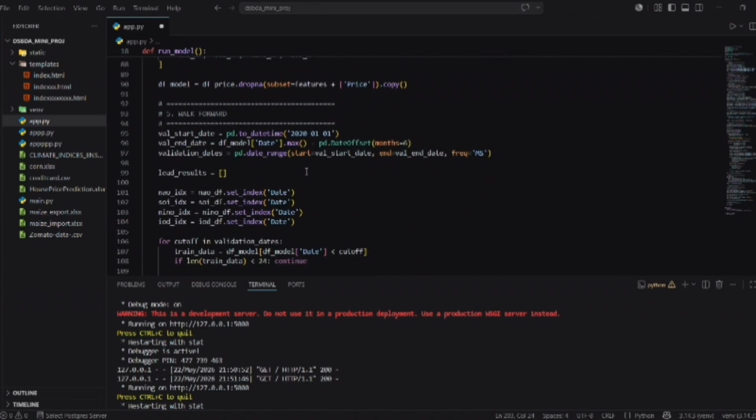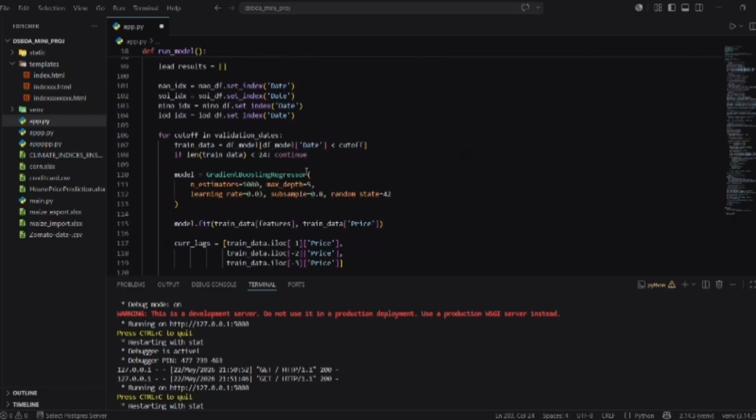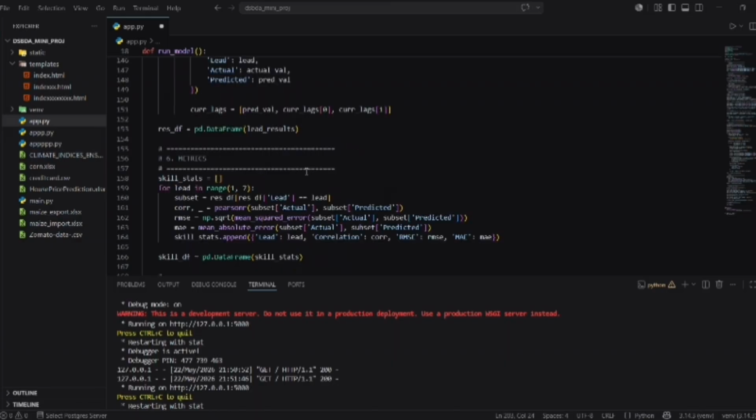For every single month in our validation timescale, the model dynamically segregates all prior historical data to act as its isolated training set. Inside the validation step, we train a gradient boosting regressor parameterized with 1000 estimators, a shallow maximum depth of 5 to restrict overfitting, and a conservative learning rate of 0.03. Finally, after compiling all multi-horizon predictions into a unified data frame, we calculate our model's predictive skill.